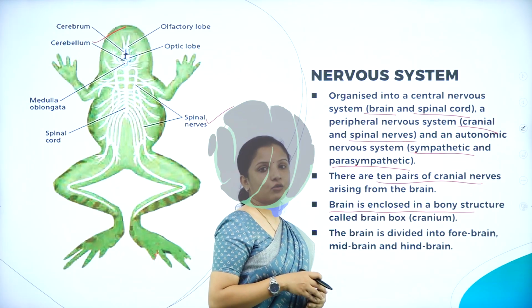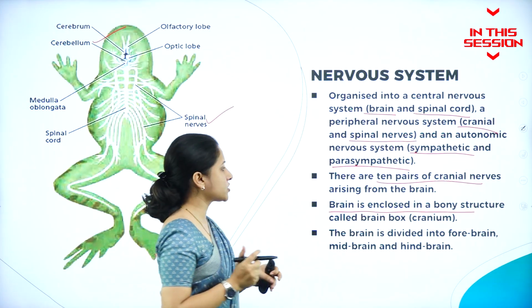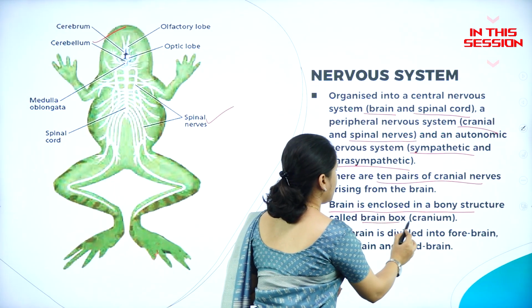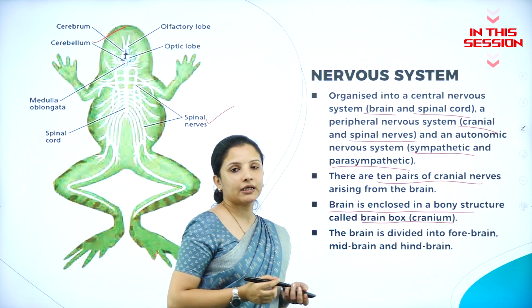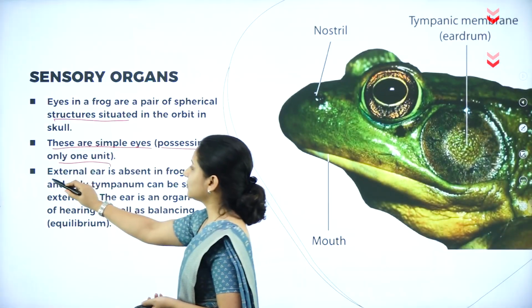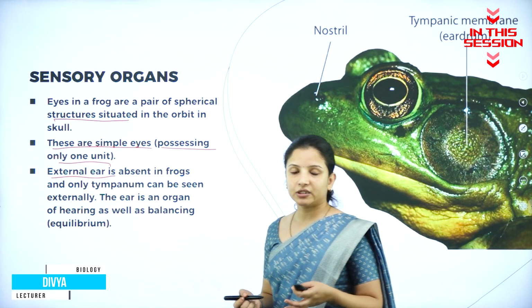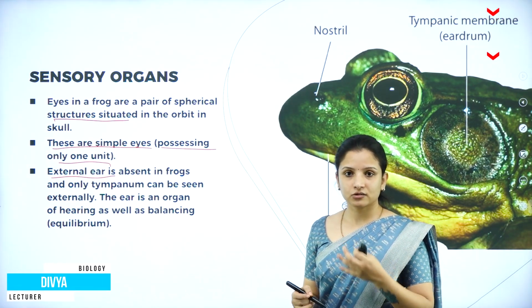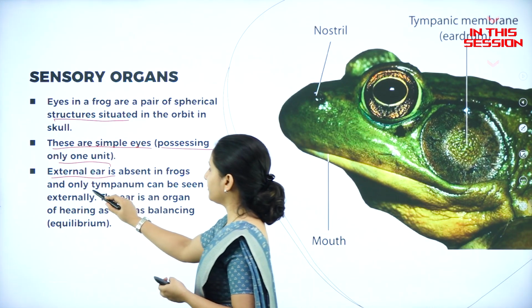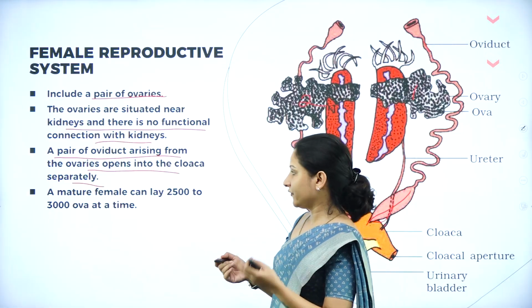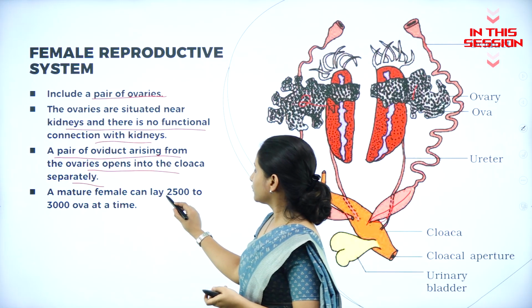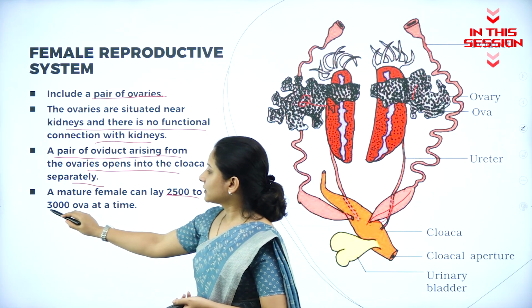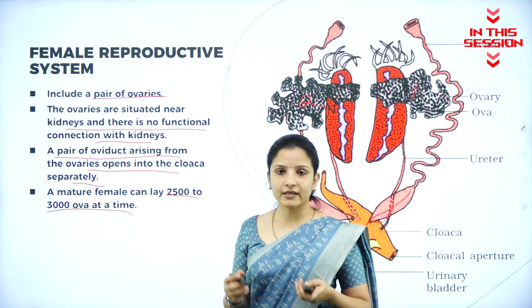The brain is enclosed in a hard bony structure called the brain box, or in other terms, the cranium. The external ear is completely absent in frogs, and it possesses only ear-like structures called the tympanum. A mature female frog can lay about 2500 to 3000 ova or eggs at a time.